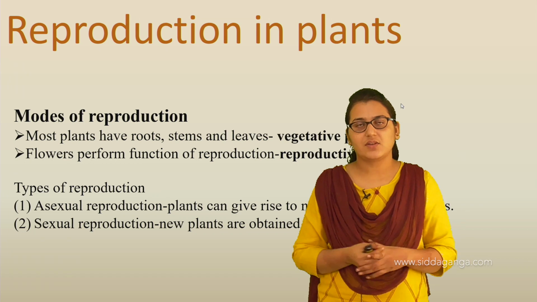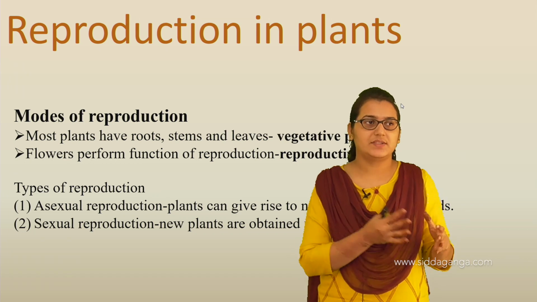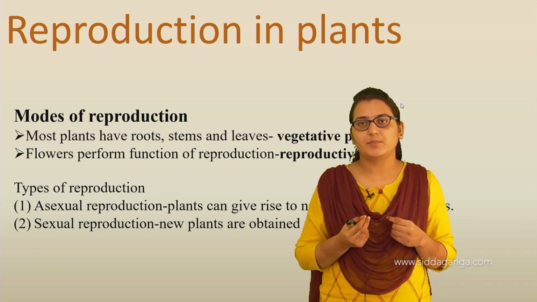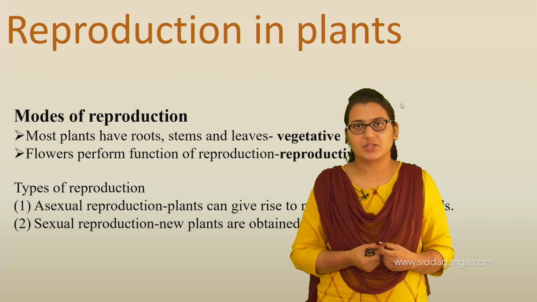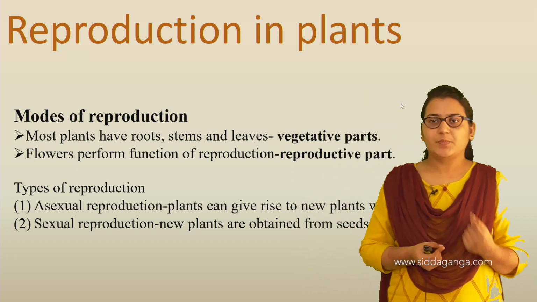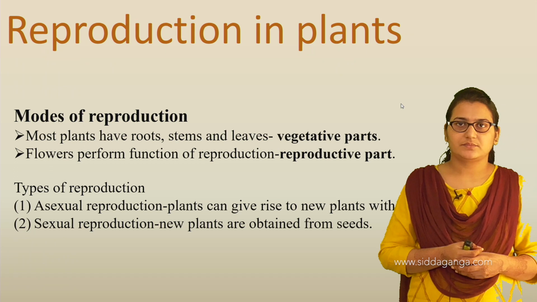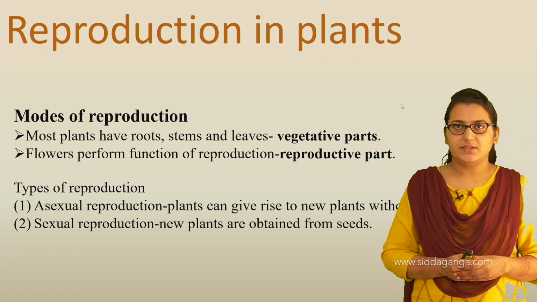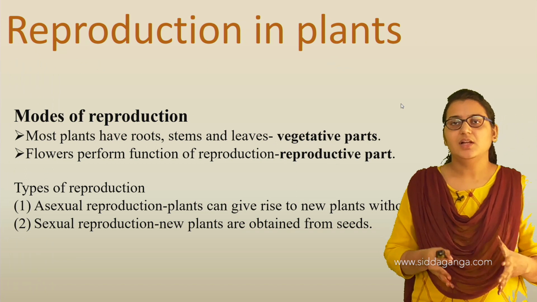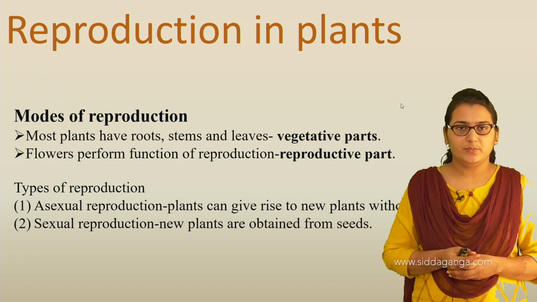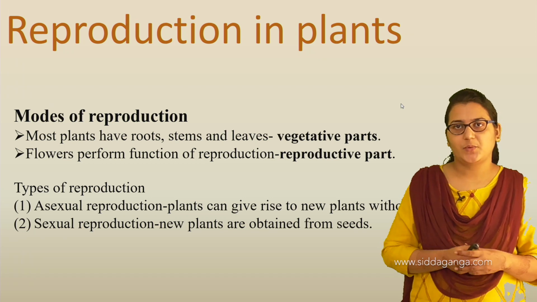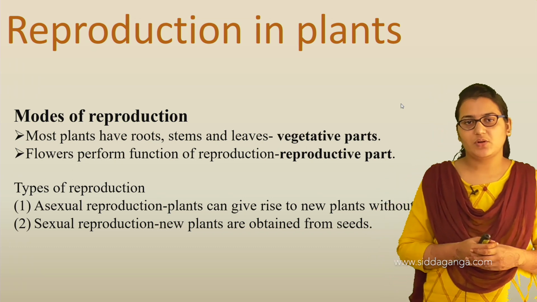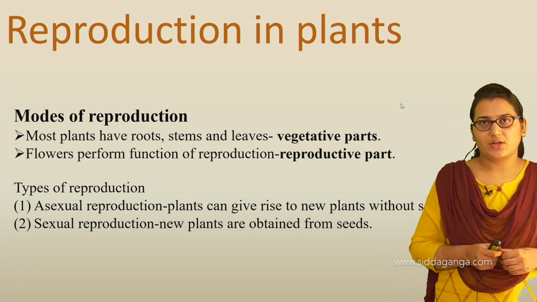Yes, all plants do flower, right? There is a particular season in which flowering happens. Those flowers are the parts which help in reproduction, and the flower is called the reproductive part of the plant. So the roots, stems and leaves form the vegetative parts, and the flower which helps in reproduction is called the reproductive part. Now let us see the types of reproduction in plants. Basically there are two types of reproduction, asexual reproduction and sexual reproduction.